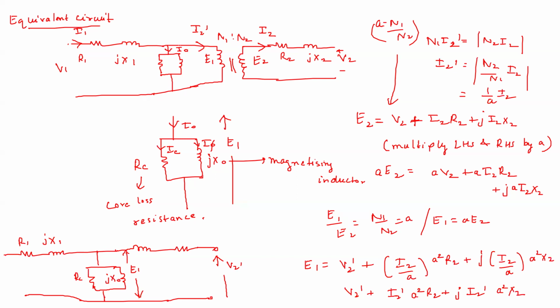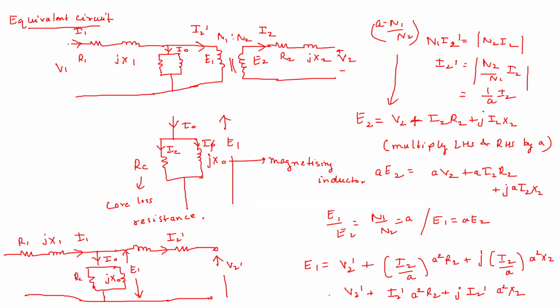After this Rc, jX0, across this shunt element we had E1, so that is why I'm writing E1. Now here we had I1. Here we have I0. Now here we have I2 dash, because I have referred I2 dash here.